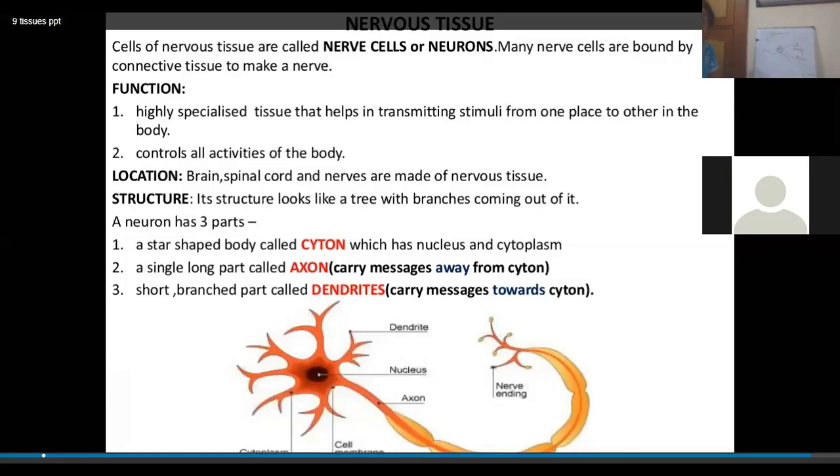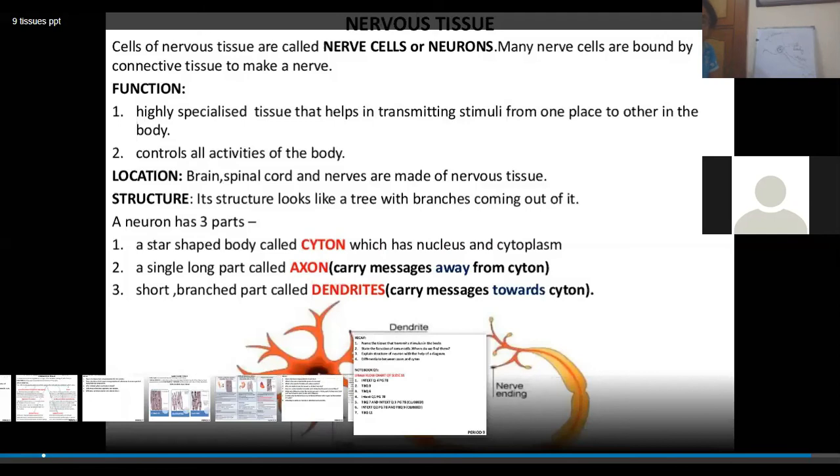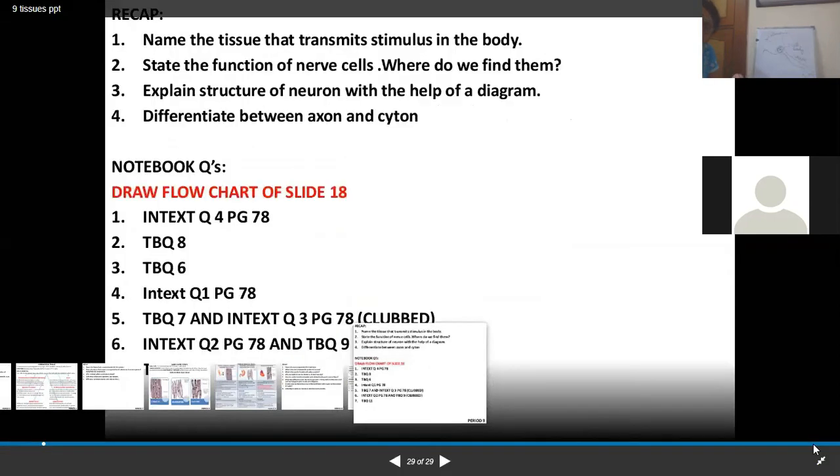So this was all about the nervous tissue. The dendrite picks up the information from the receptor. Through the cell body, it travels through the axon, and from the axon it goes to the nerve ending, and again it will be picked up by another dendrite, then pass through, and ultimately reach the brain.